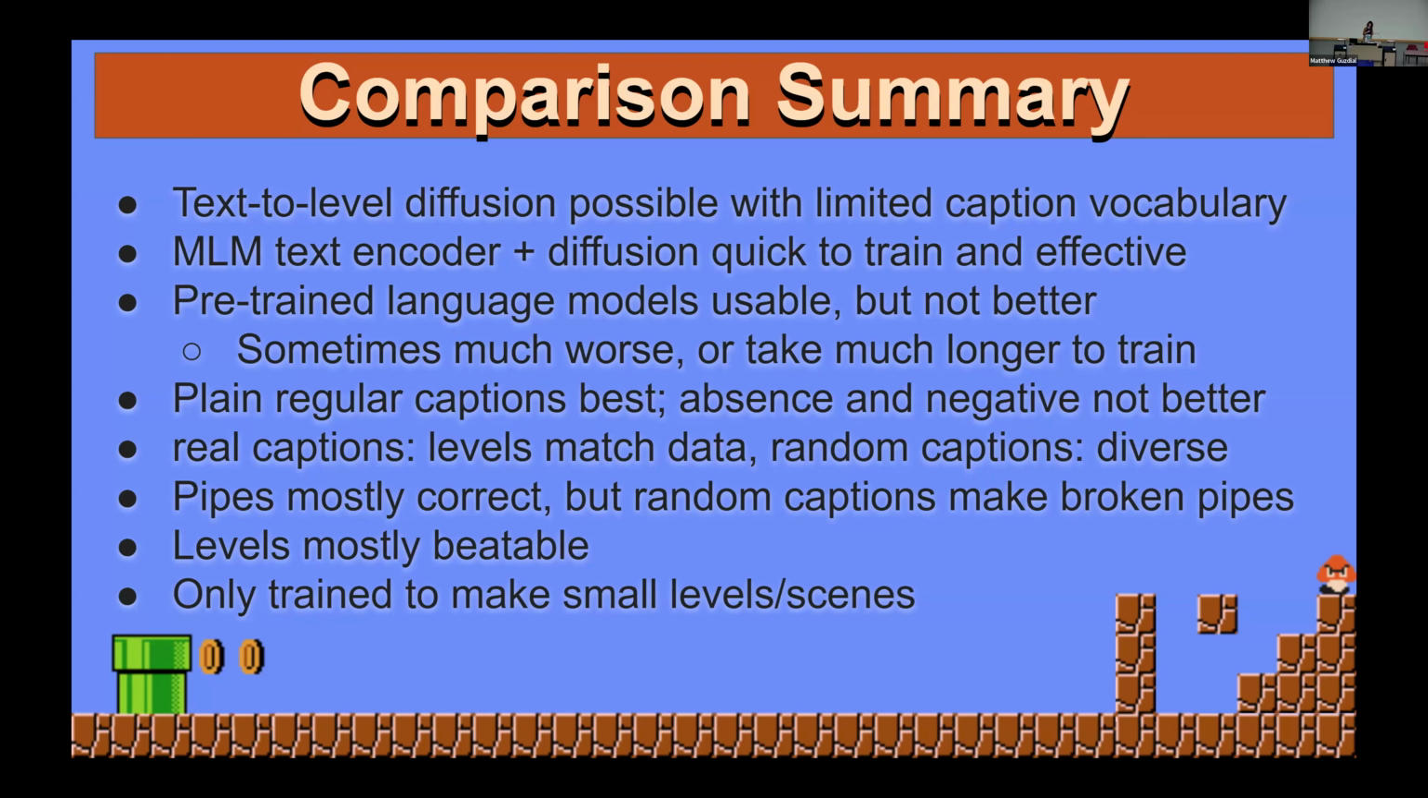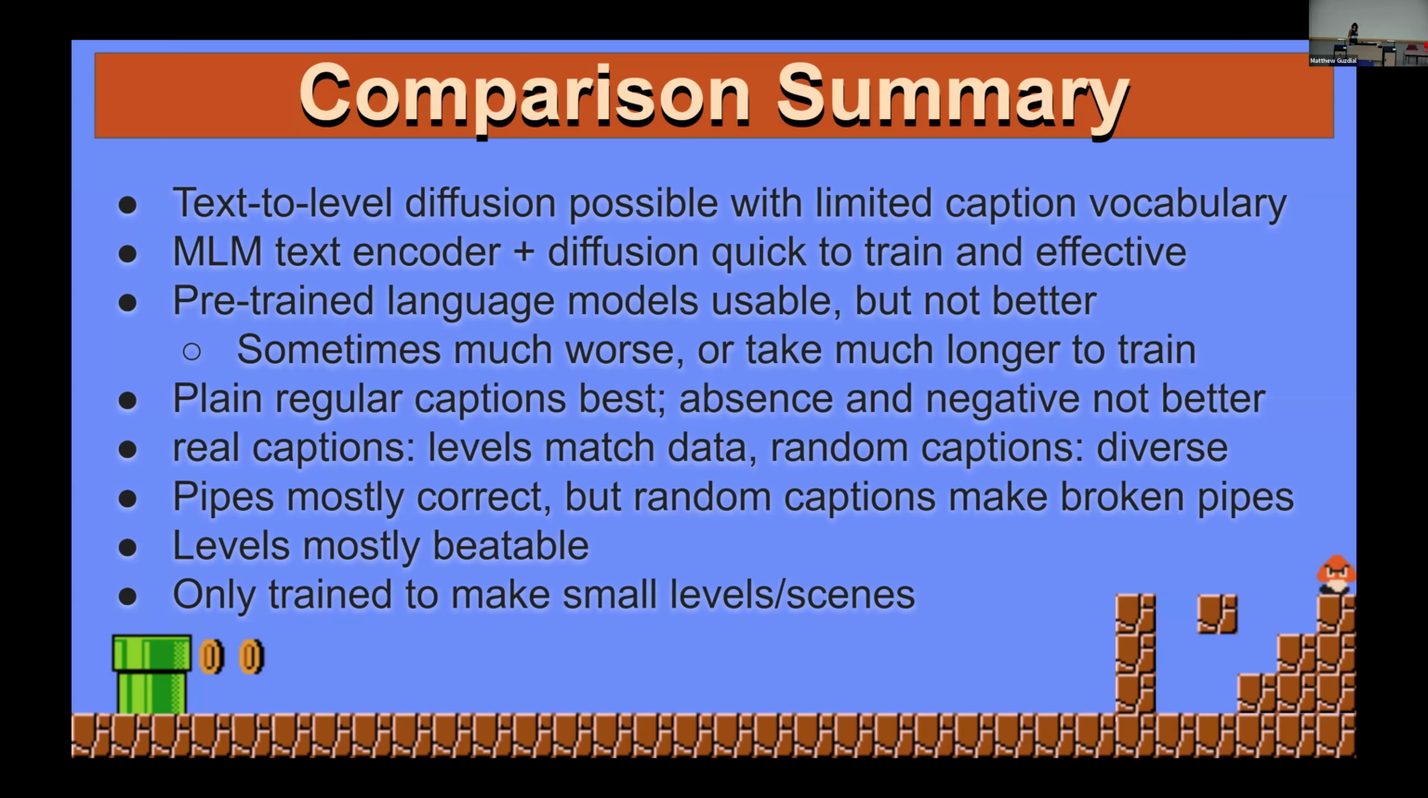Our levels were mostly beatable. You can read about those metrics in the paper, but it's pretty similar across the board. And one limitation of these models is that they're only trained to make very small levels. Of course, you can give them a tensor of any size to randomly back solve into a level, but they're only trained on small levels. And so anything larger, the performance suffers a little.